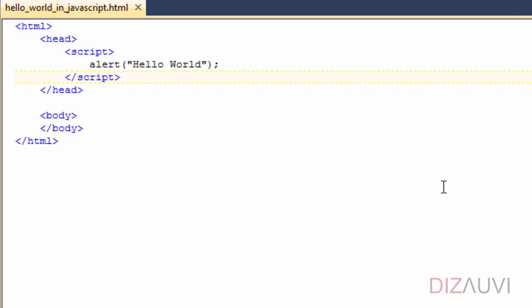You have already seen how to embed JavaScript code in your web page within the script tags. Now, there are a few things about the script tag. There can be multiple script tags in a web page, although it is better to have one and keep all your JavaScript code in a single place.